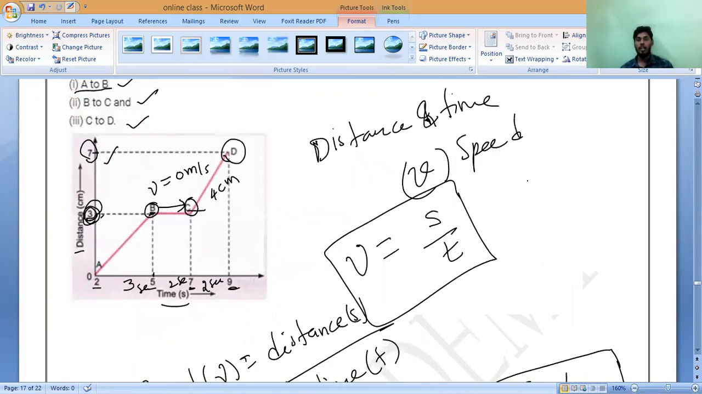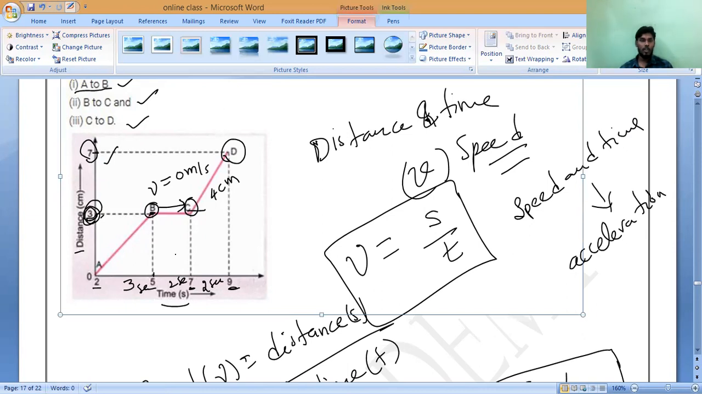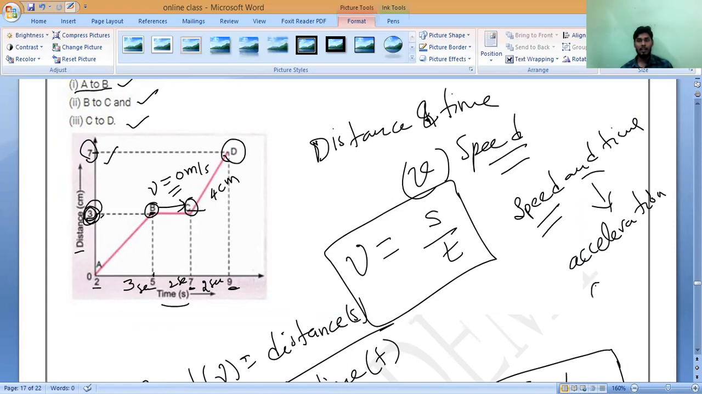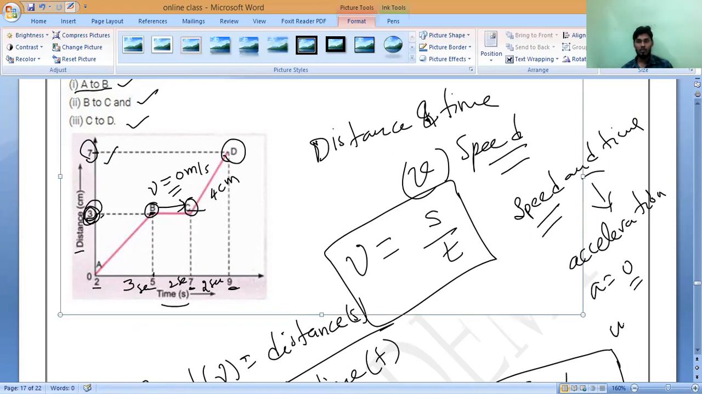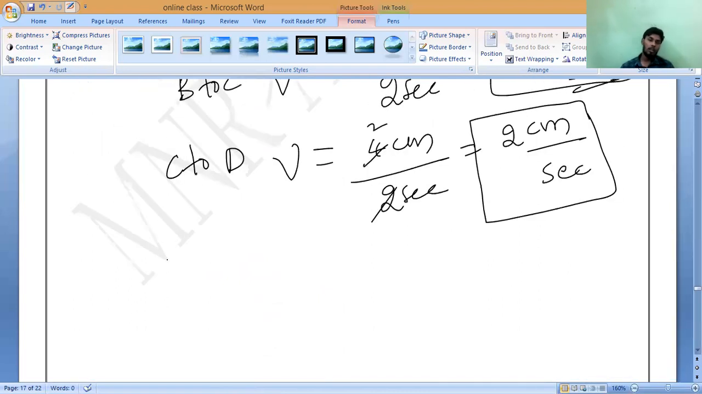Always remember, a distance and time graph will give speed, as well as a speed and time graph will give what? Acceleration. That is what you should remember. If there is no change in distance, velocity is 0. If there is no change in speed, acceleration is 0. Is it yes or no? Yes, sir. Note it down.